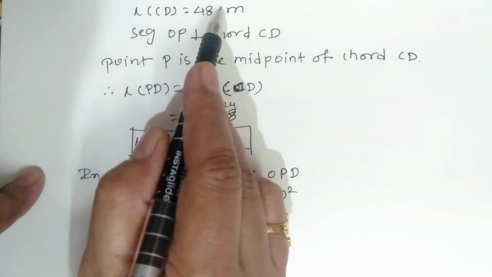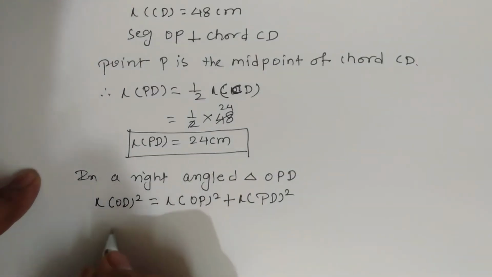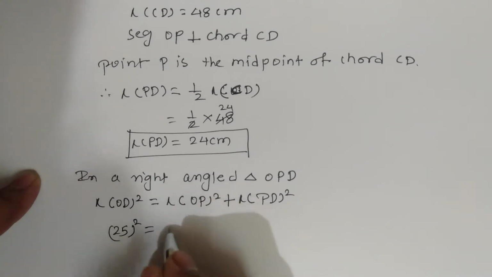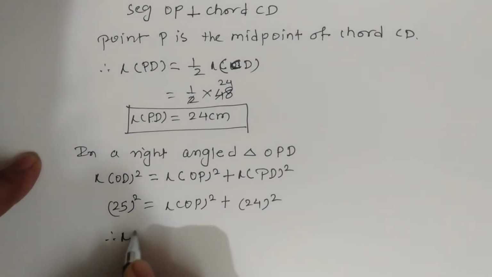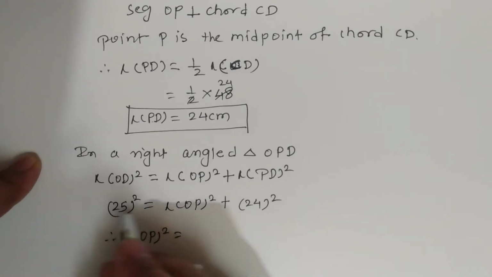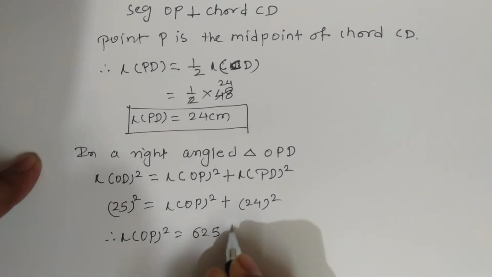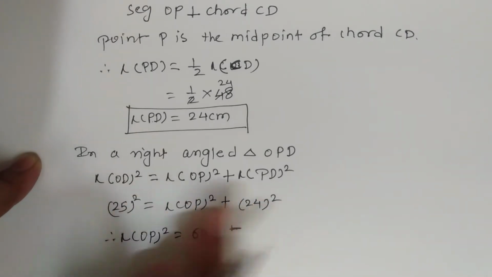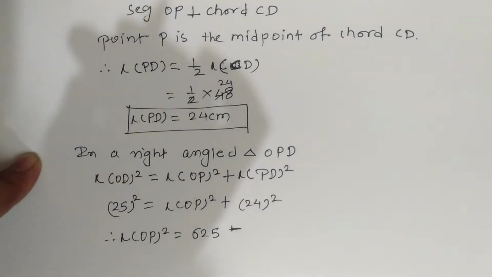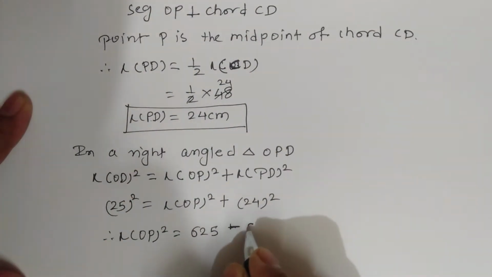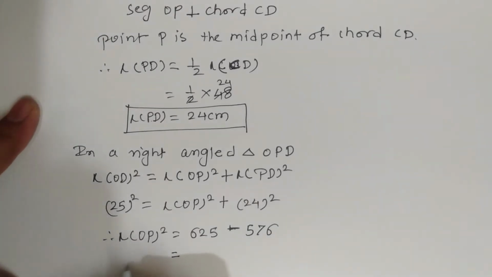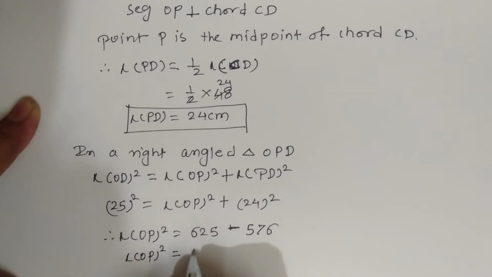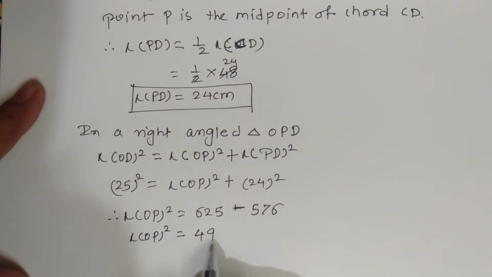Length of OD is 25 centimeter. So 25 square is equal to length of OP square as it is plus length of PD, means 24 square. So therefore length of OP square is equal to 25 square is 625 minus, when it goes to the left side it becomes negative, 576. 24 square is 576 and the subtraction is 49.